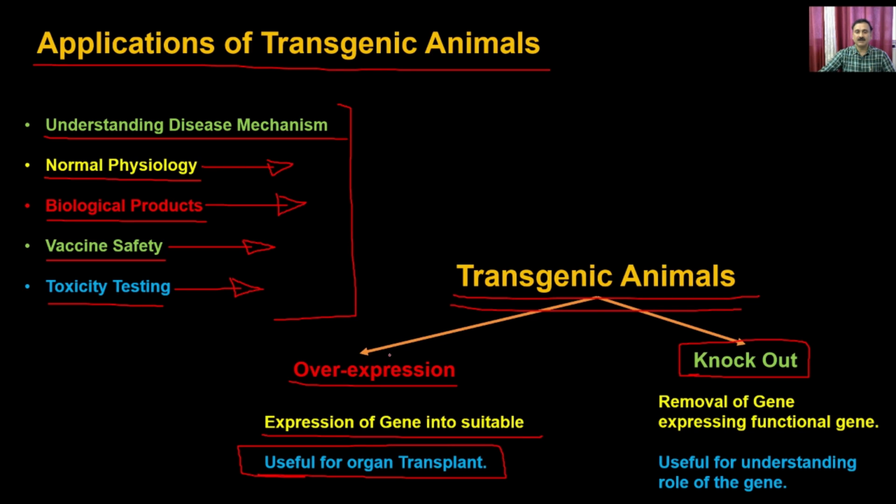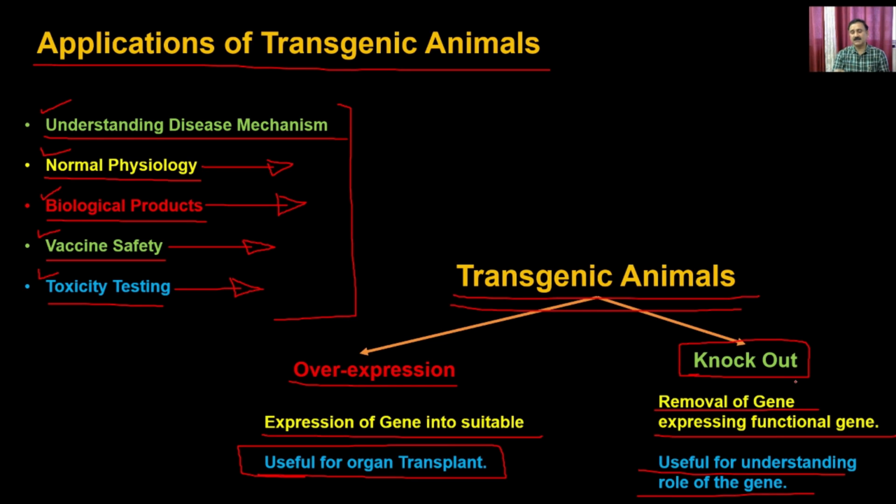When you do overexpression, you can understand the disease mechanism, follow the physiology, and generate different types of products, vaccines, as well as toxicity testing. Similarly, if you knock out, which means you remove the functional gene, you can do a similar kind of thing, and that is useful for understanding the role of that particular gene in the physiology.